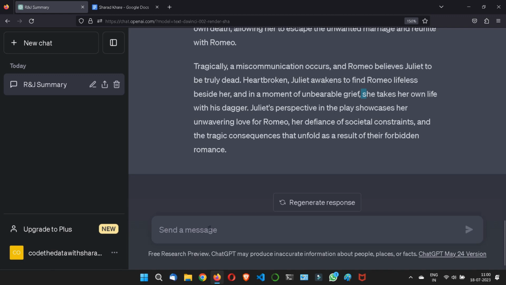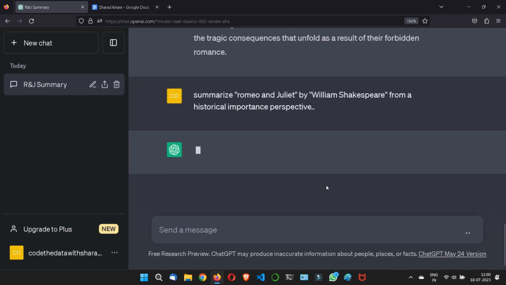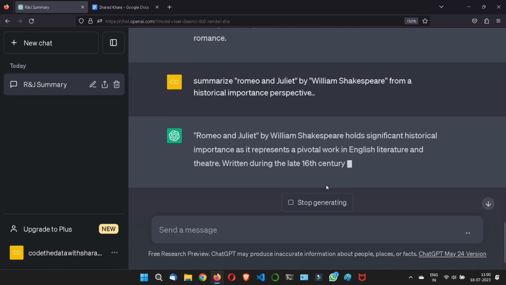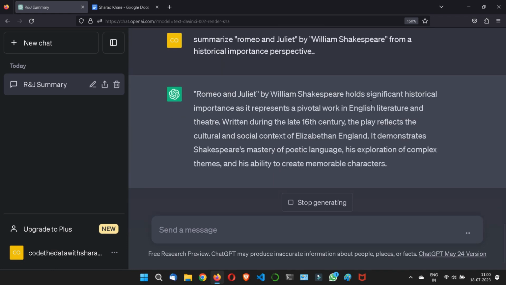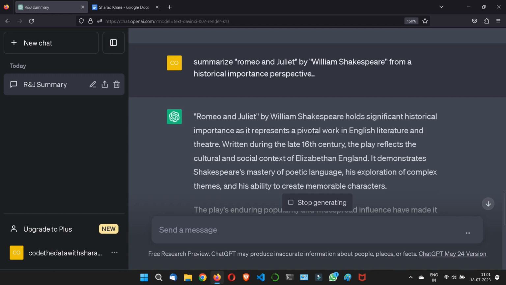Understood? Let me again refine it from, let's say, a historical importance perspective. This is also something we can give. If I run this, look, it holds significant historical importance as a representative of a pivotal work in English literature and theatre.